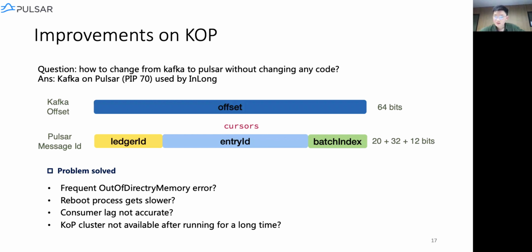We solved this problem by introducing the broker entry metadata. The details will be given by Zhang Dawei in another talk. And we were also facing frequent out of memory errors. We addressed this by using the throttle method provided by Pulsar itself.